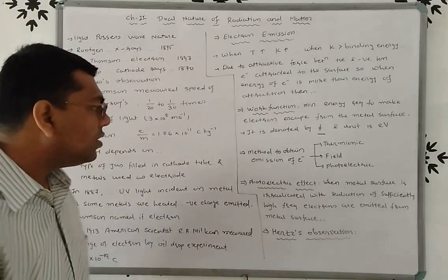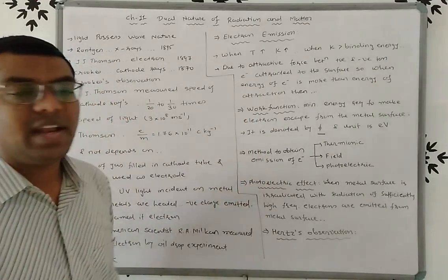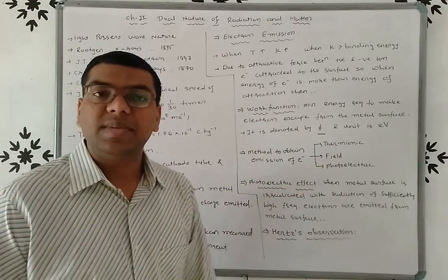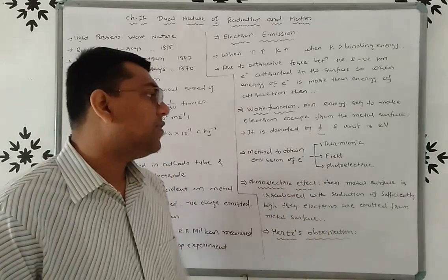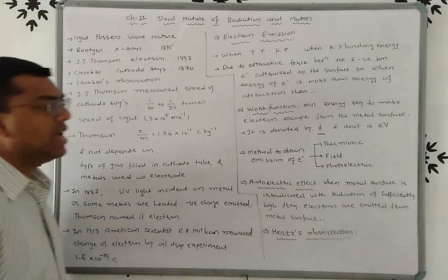Now friends, there are three methods to obtain the emission of electron. The first method is thermionic emission, the second one is field emission, and the third one is photoelectric emission.